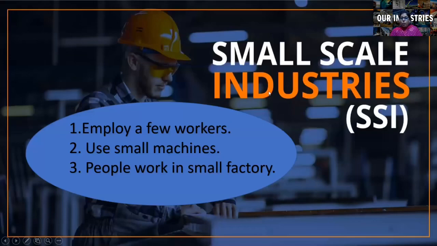Then we have small scale industries. Small scale industries are also known as SSI. The first S describes small, the second S says scale, and I tells you industries. So SSI means small scale industries. Now in small scale industries, what do we need? We need to employ few workers, and we use small machines in these factories, and fewer people work in these small factories because they are set up at a very small scale. That's why they are known as small scale industries.